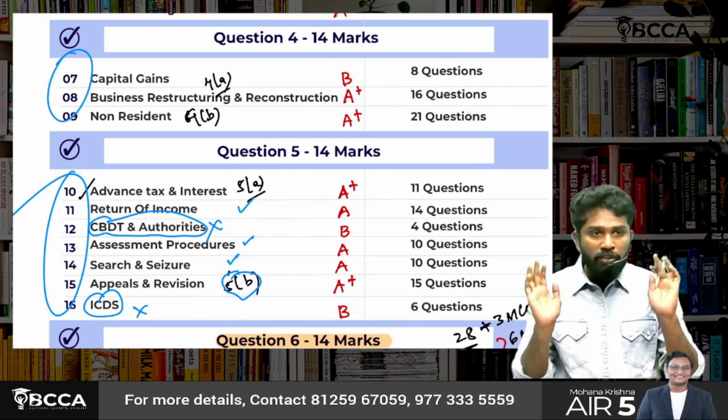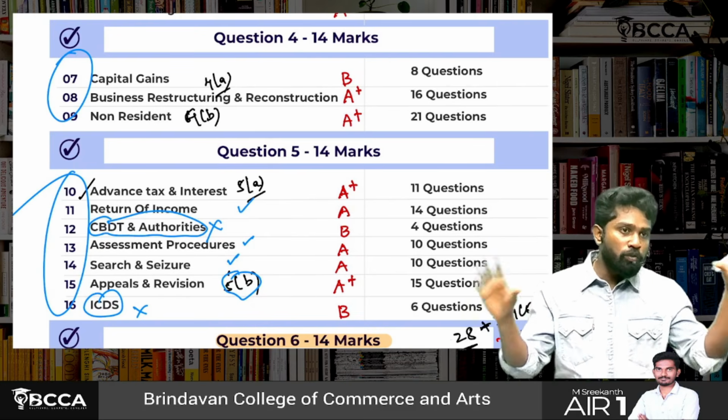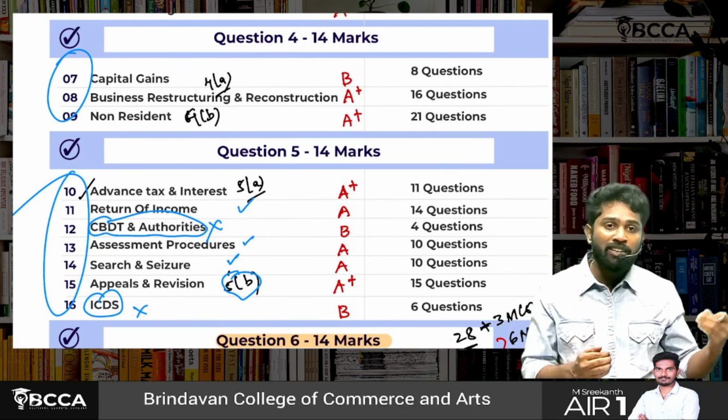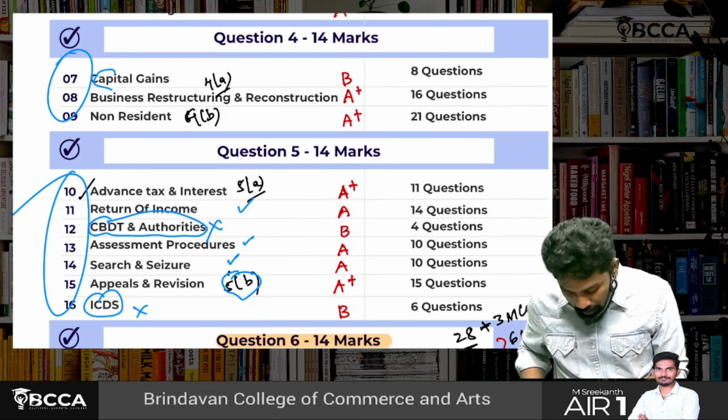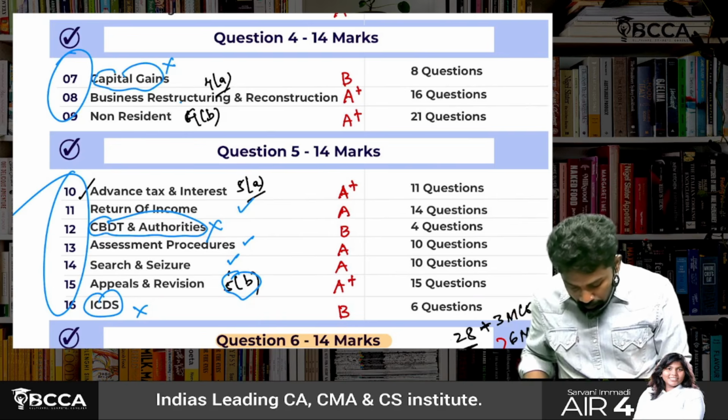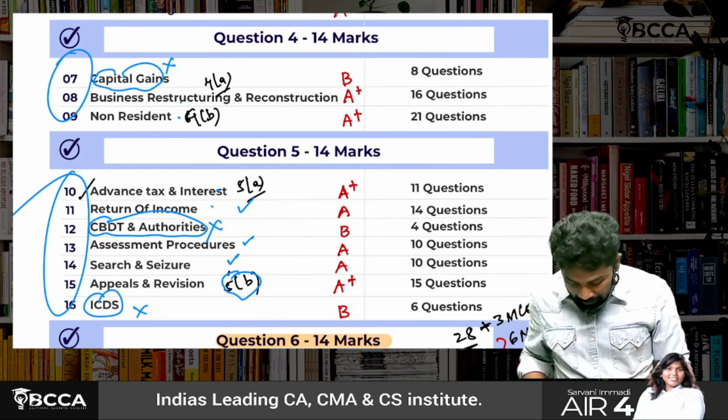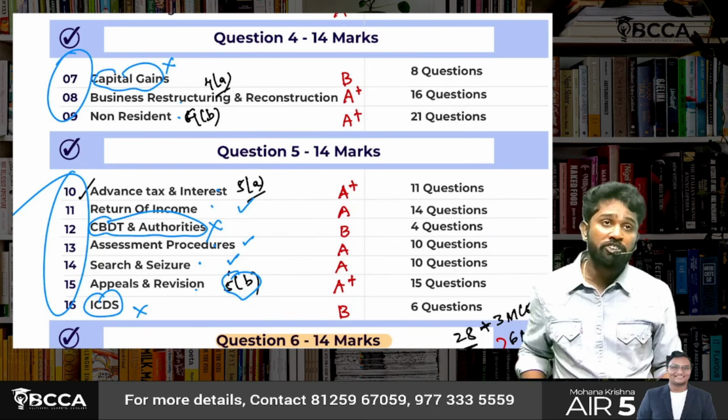Read it one time to understand the whole flow, and if any point comes up here and there, to have an understanding. But for capital gains, you need not do a thorough study. Business restructuring, NR, advanced tax, return of income, assessment, search and seizure, appeals and revision. This you need to do.